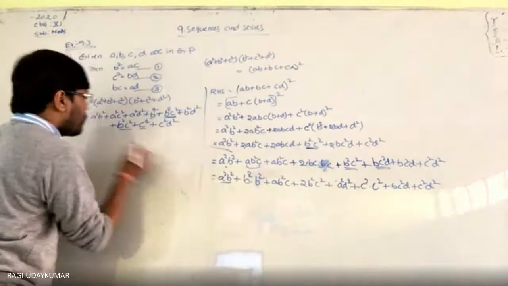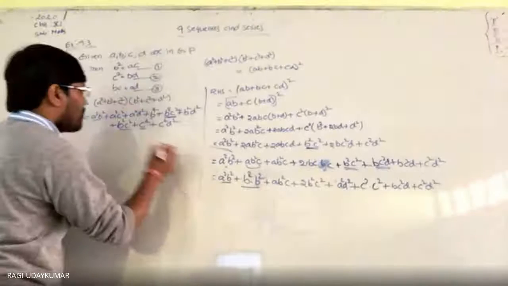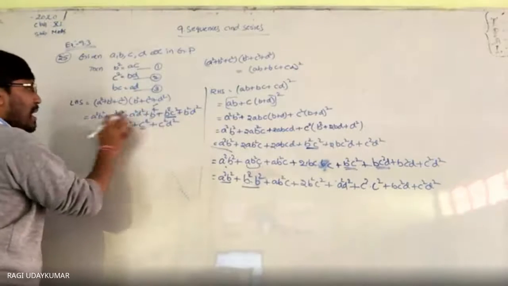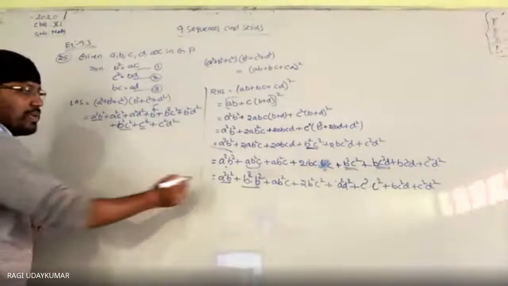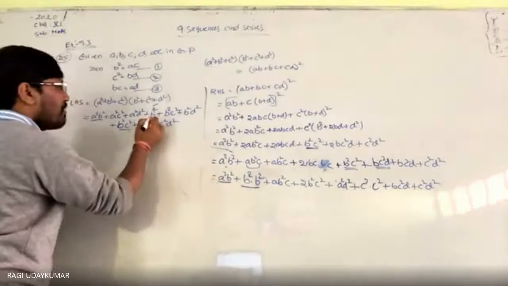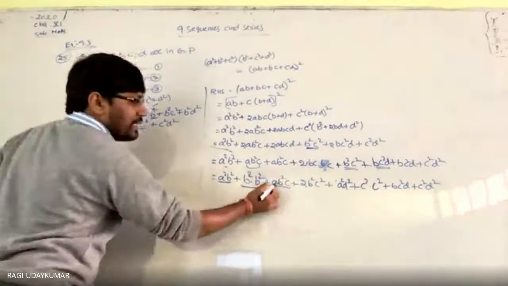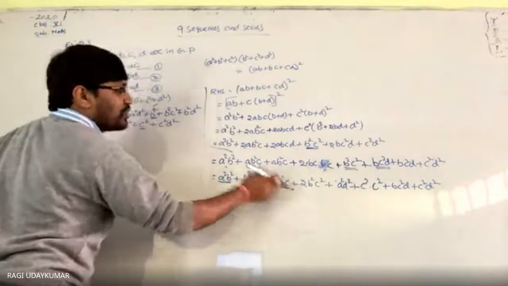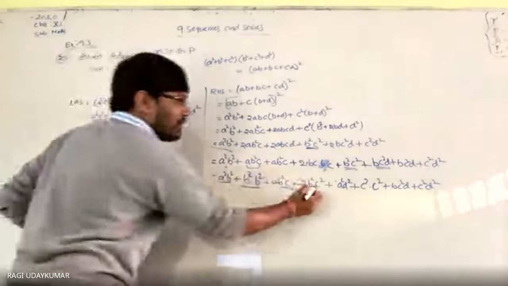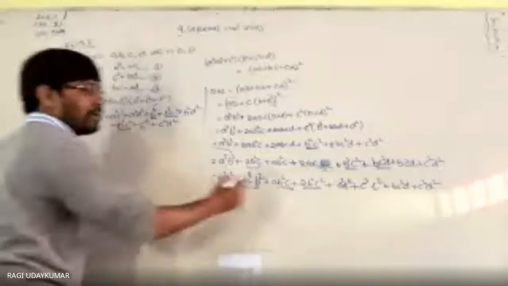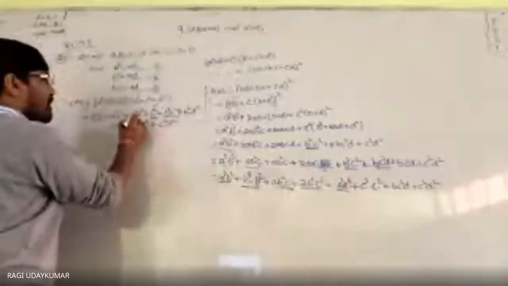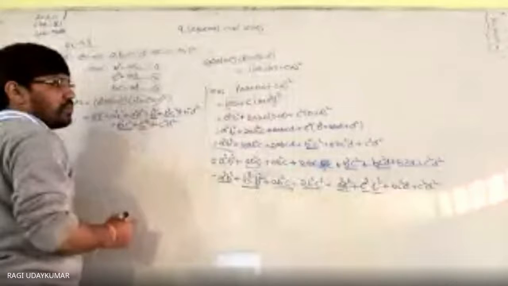A square B square, A square B square. B power 4, B power 4. Here I am underline कर रहा हूँ. क्या क्या complete हो गया? A square B square, A square B square. B power 4, B power 4. ये हमारा हम चेक करना है. किधर कन्वर्ट करना? 2B square C square को B square C square, B square C square है. And A square B square, A square B square. C power 4, C power 4.